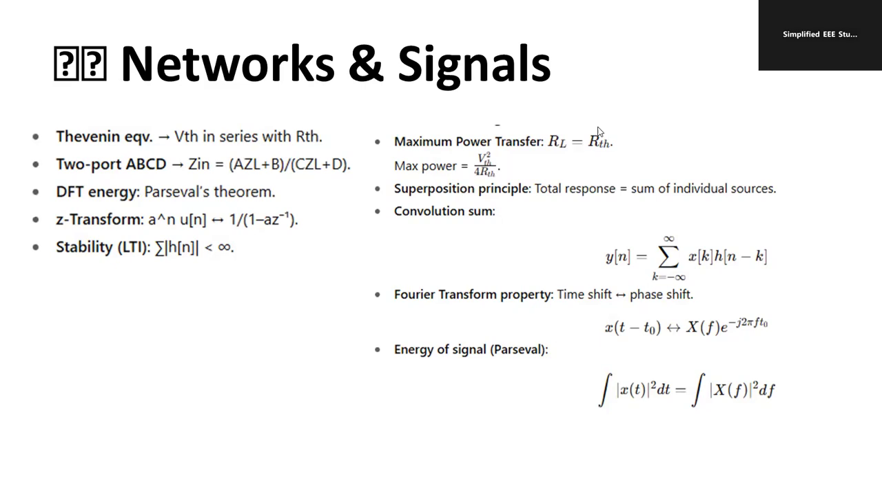RL is equal to RTH, first of all. Later, maximum power is equal to VTH square divided by 4 into RTH. There is a derivation also. Superposition principle: sum of individual responses. Convolution sum: summation from minus infinity to infinity of x of k, h of n minus k. That's a standard formula which we already studied. Fourier property: time shift gives phase shift. Energy of a signal can be calculated by integration of |X of f| the whole square df, or else integration of |x of t| the whole square dt. Remember this important formula because these are the most commonly asked numerical examples.